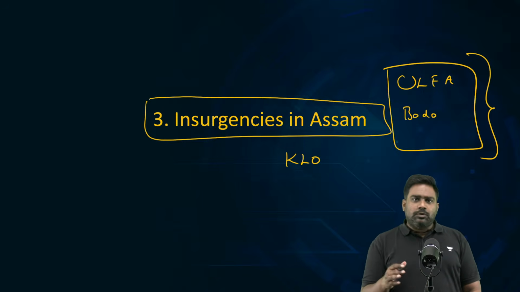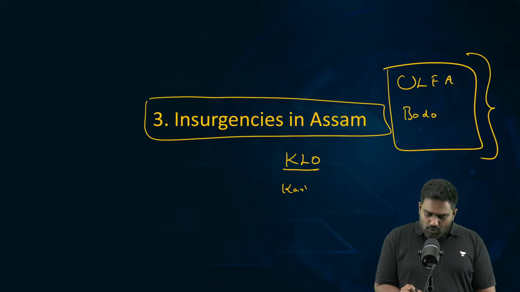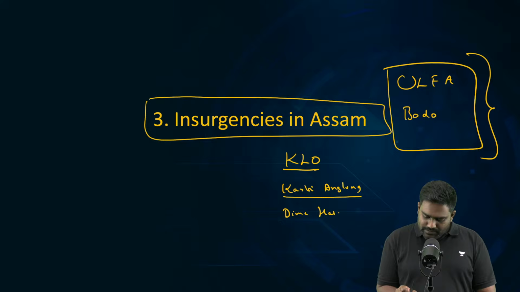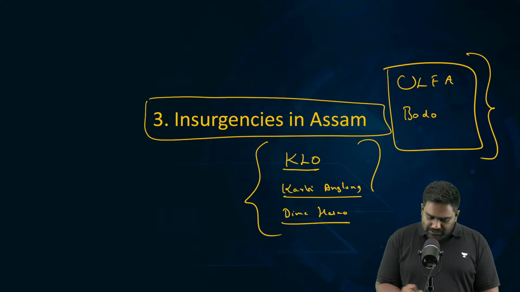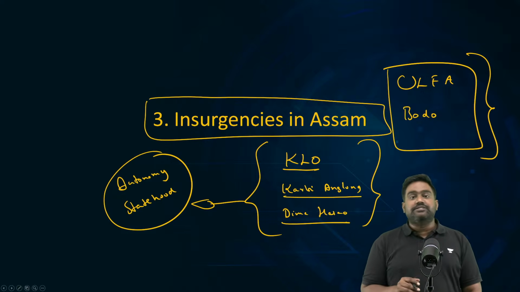We will not touch upon the minor insurgencies that the region has seen, because the Kamtapur movement, the Karbi Anglong movement, even the Dima Hasao movement, have mainly focused on greater autonomy or on statehood. Their demand has not been separatism.